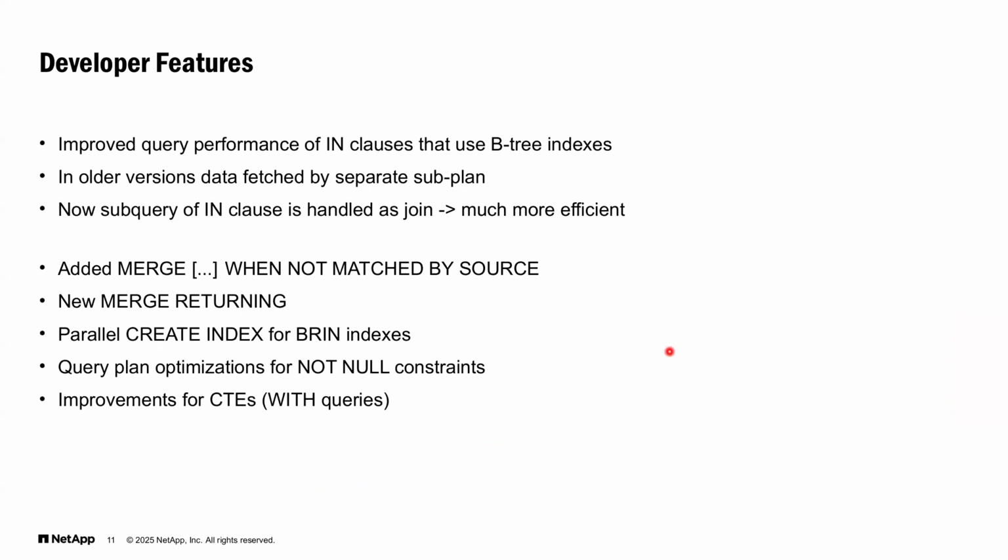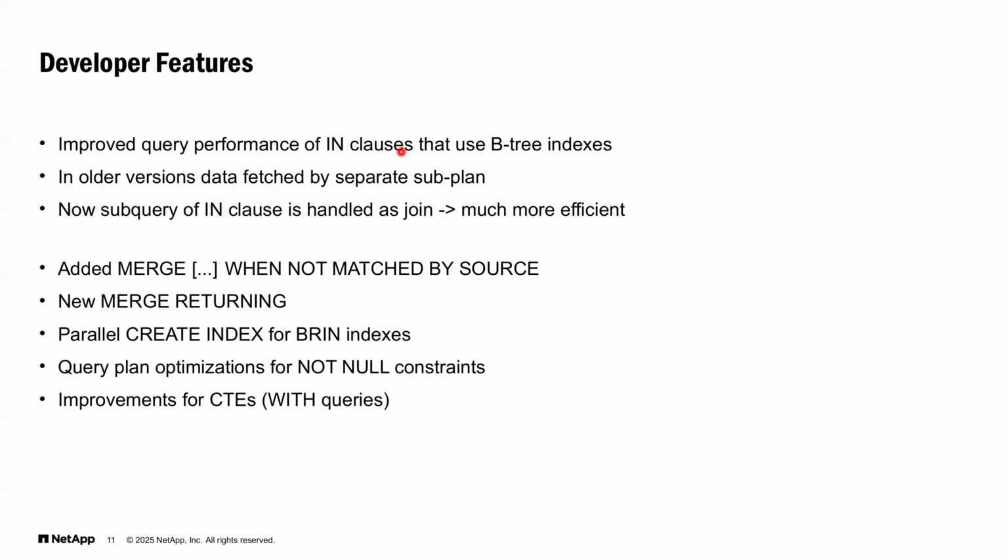Looking at features important for developers, we must emphasize especially improvement in query performance for cases when we have an IN clause in the WHERE part of the query, which uses B-tree indexes. In older versions, if we had a subquery for the IN clause, data had been fetched by a separate subplan, which was not exactly efficient and in some cases caused even big degradation of performance.